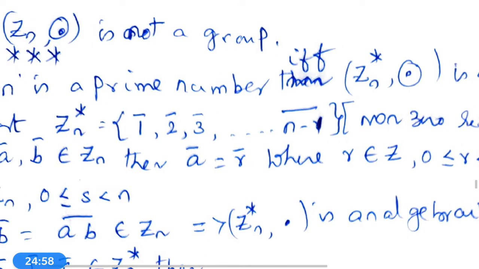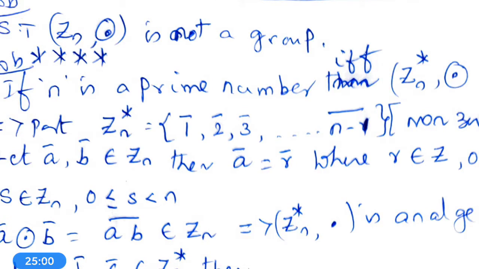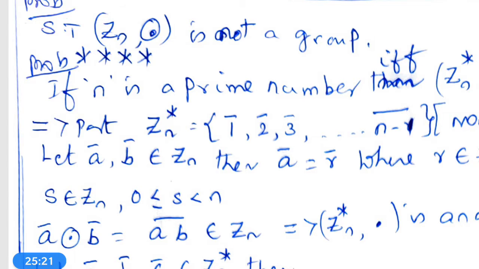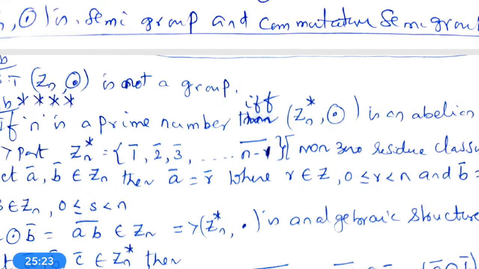A prime number means a number greater than or equal to 2 which is divisible only by itself and 1. These are called prime numbers. What are the prime numbers? 2, 3, 5, 7, 11, 13, 17, 19, 23, etc. These are all the prime numbers. If n is a prime number, that is, n is among the prime numbers, if and only if Zn star.